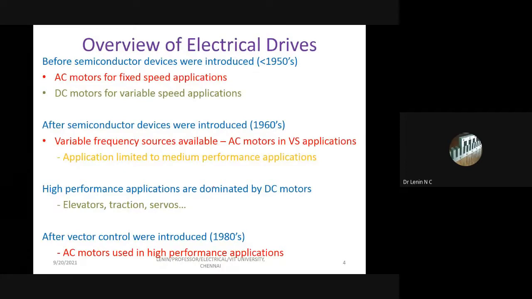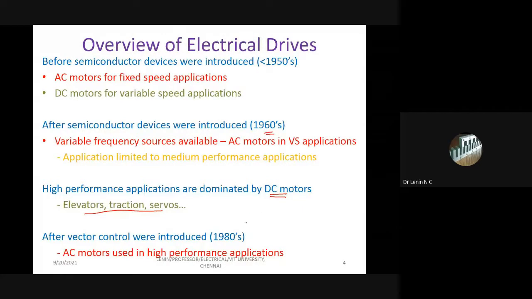After the 1960s, there was a breakthrough in the electronics field where semiconductor devices were introduced. Once they got into the market, AC motors were largely preferred in variable frequency applications. Even so, during that time, for high performance applications, DC motors were largely preferred, especially for elevators, traction, and servo applications.